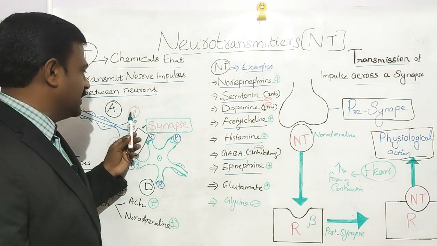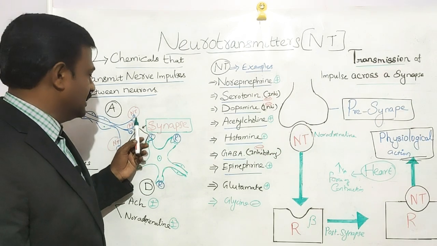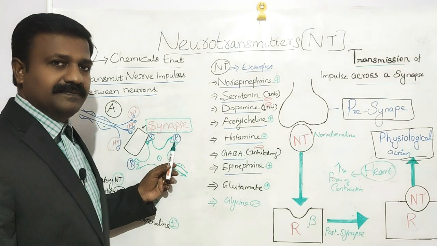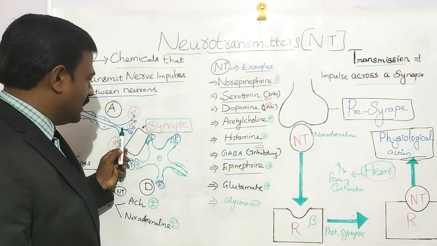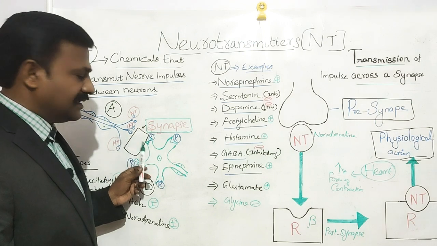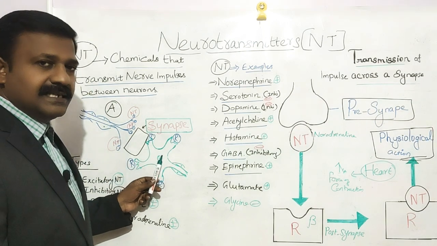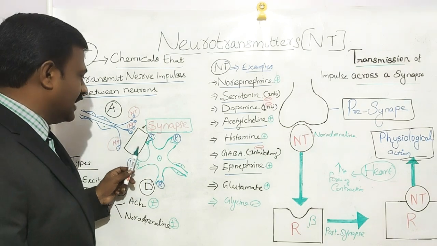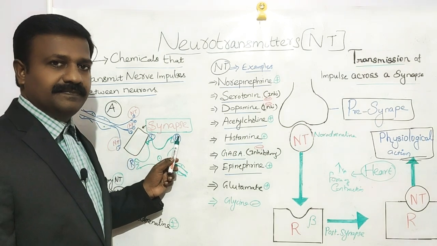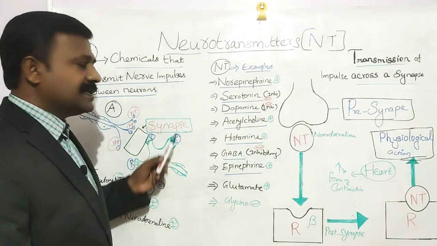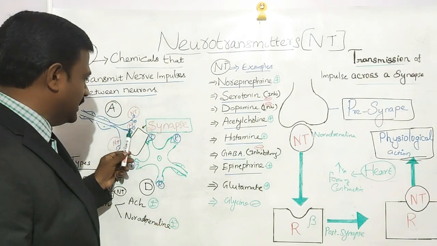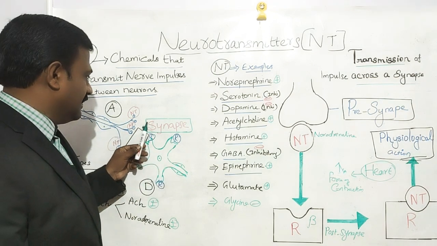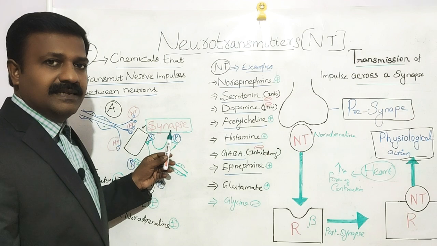In these vesicles neurotransmitters are stored, and the dendrite parts consist of receptors. Between the axonal part of one neuron and the dendrites of another, there is a tiny gap called the synapse. So neurotransmitters are used to transmit the impulses from one neuron to another neuron via this synaptic cleft.